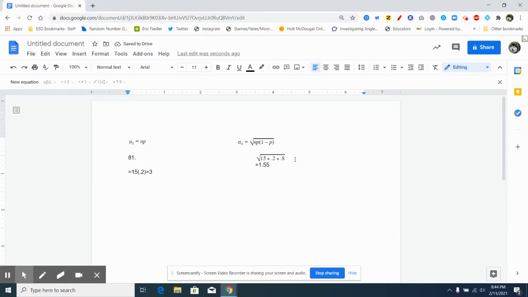If we watch the machine make many sets of 15 calls, we would expect the number of calls that reach a live person to typically vary by about 1.55 from the mean of 3. Typically vary. Make sure when you're interpreting standard deviation on the test, use a phrase like typically vary or typically off or something like that. That's kind of a key word that the grader looks for to see that you understand standard deviation.